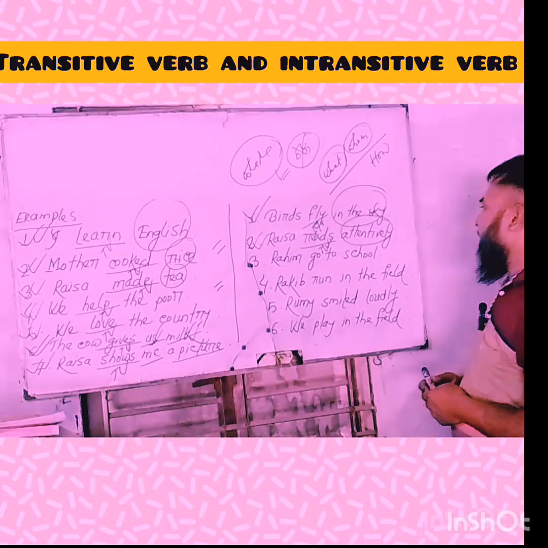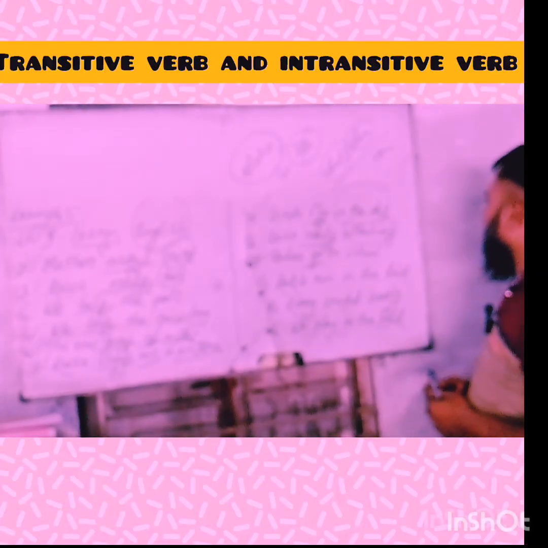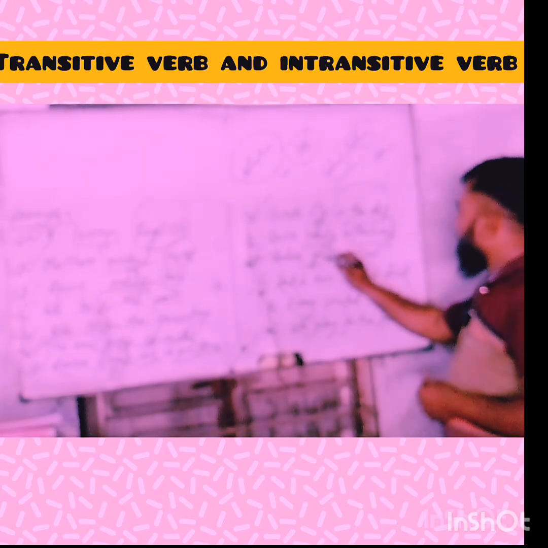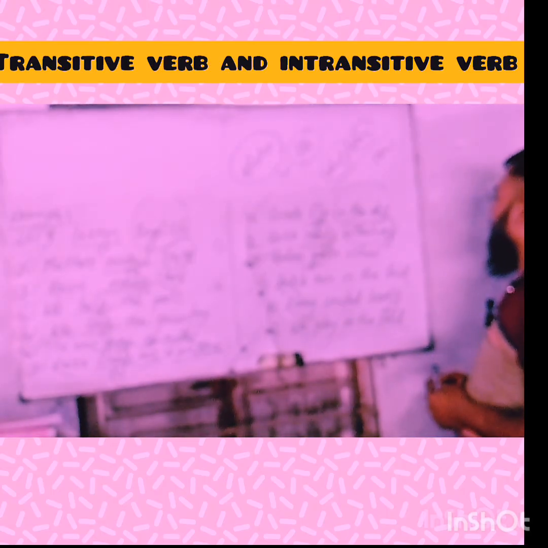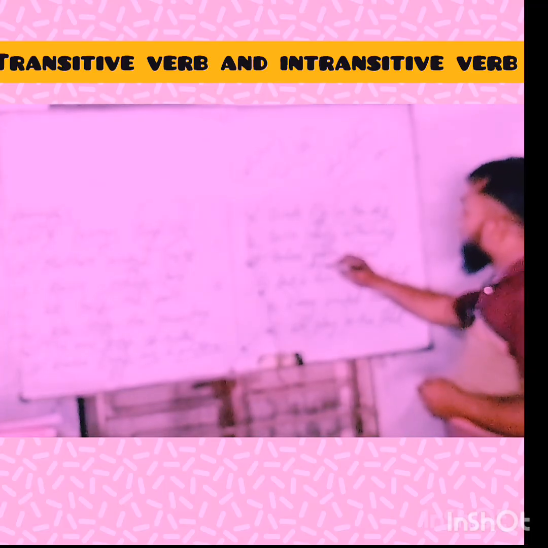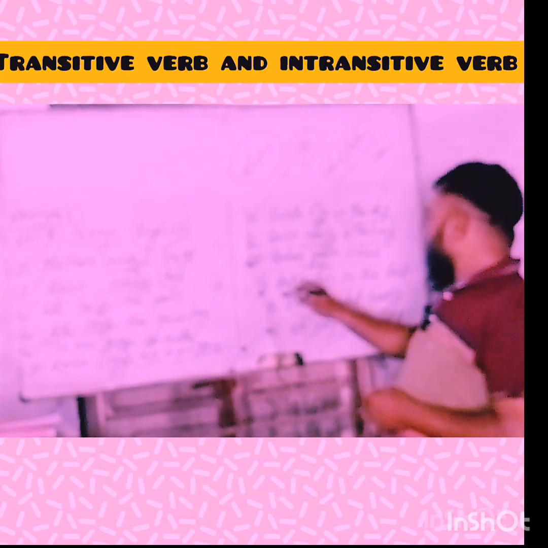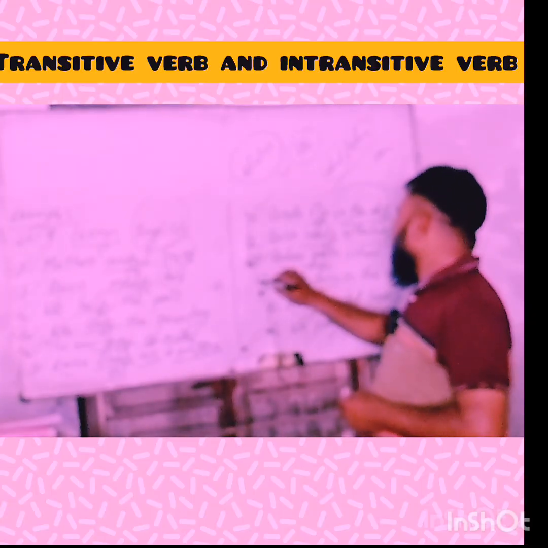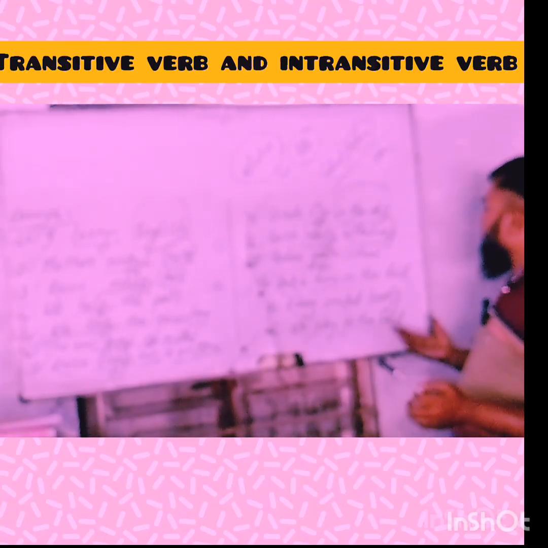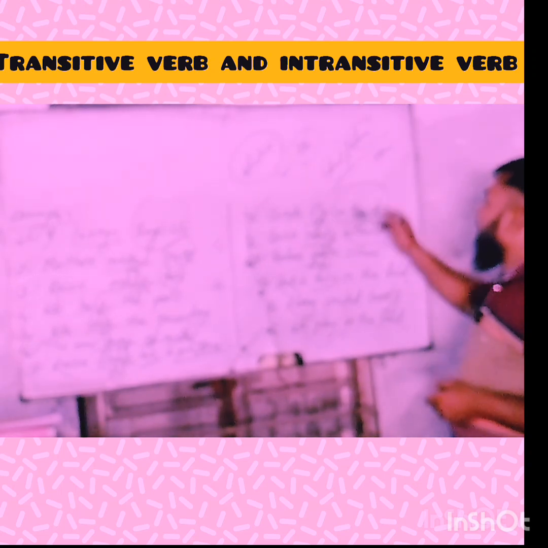Similarly, third example, Rohim goes to school. How does Rohim go? So in this sense, we say that, my dear learners, go is an intransitive verb. Next example. Rakib runs in the field. We can't get any answer with what or whom.